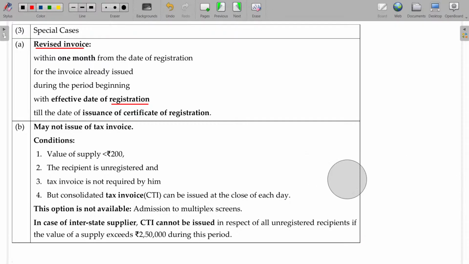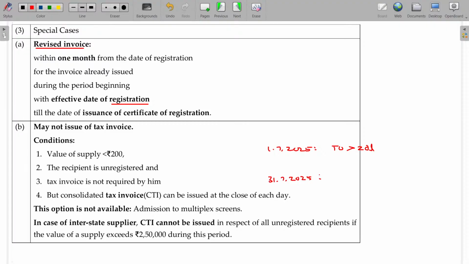So on 1st July 2025, your turnover crosses 20 lakhs. 30 days means 31st July 2025.